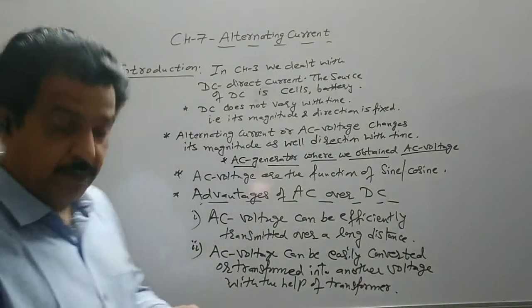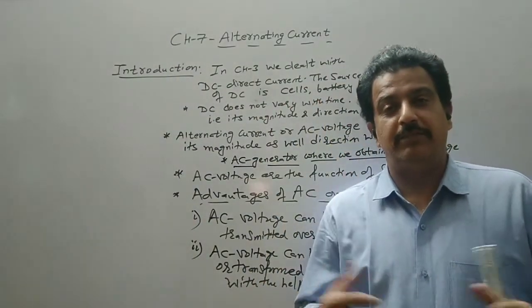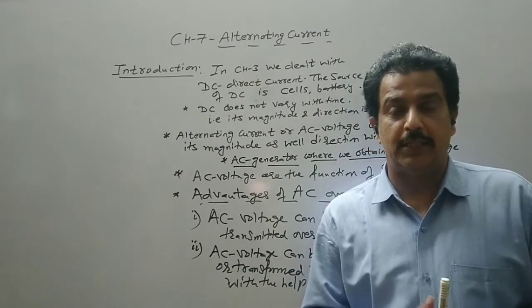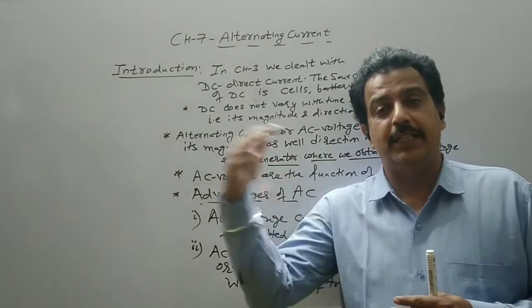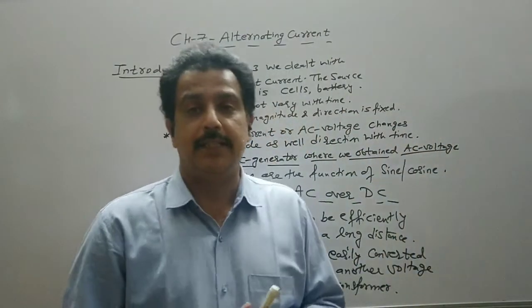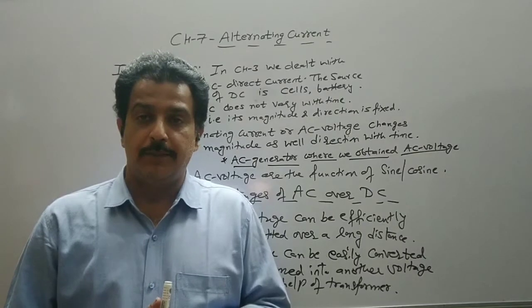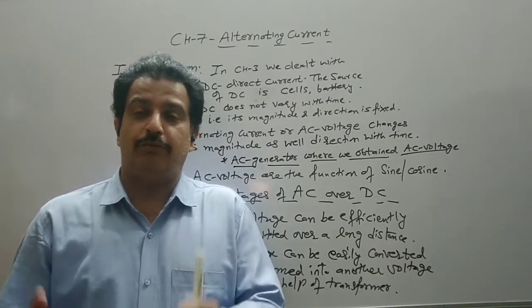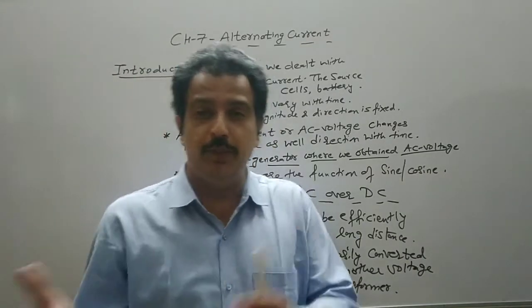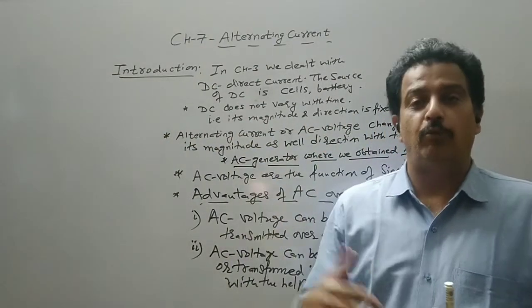Some devices use a very high voltage, some devices use very low voltage. So the magnitude of the voltage has to be increased or decreased. Thus AC supply at our home is 220 volt. Now this AC voltage of 220 volt cannot be used to run a train, for example, as we require a high voltage.